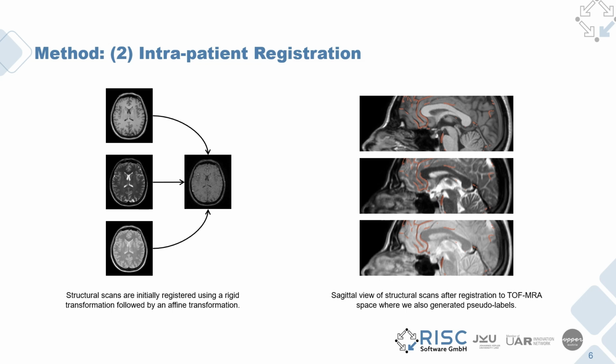In the second step of our approach, we register all the structural sequences to the corresponding time-of-flight MRA space. This is done first by an initial rigid transformation, which is then followed by an affine transformation. This also brings the structural sequences to the space of the ground truth annotation and generated pseudo-labels. In the illustration to the right, we can see some structural scans after the registration to the time-of-flight MRA space, where they are also in alignment with the previously generated pseudo-labels.